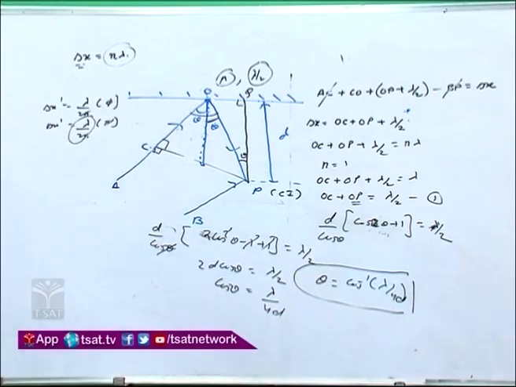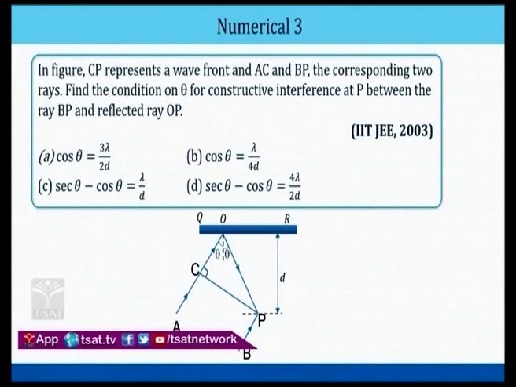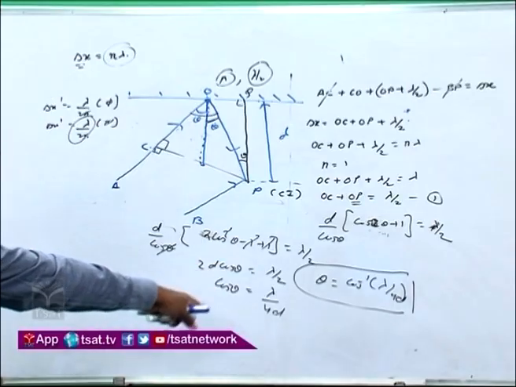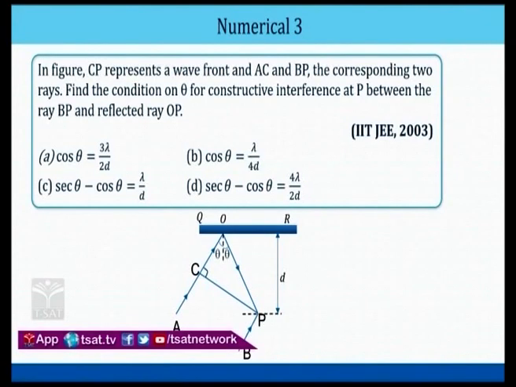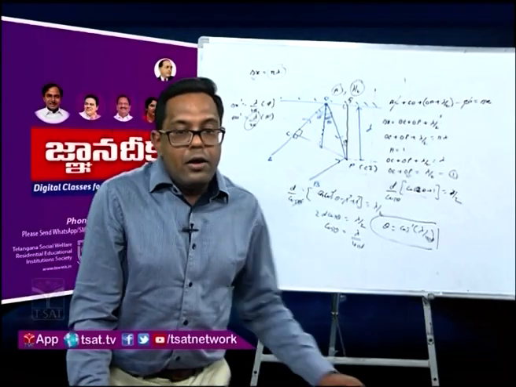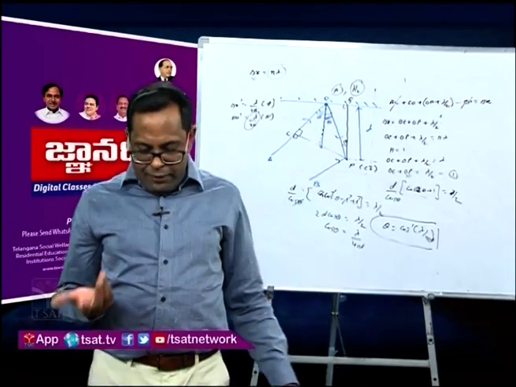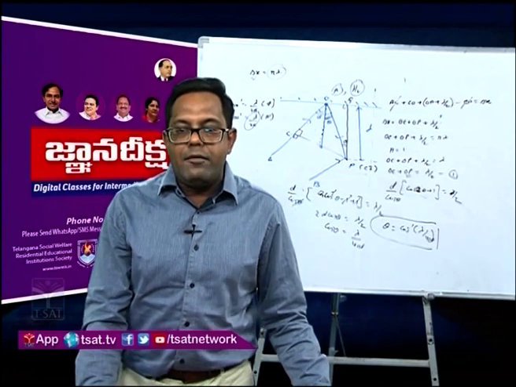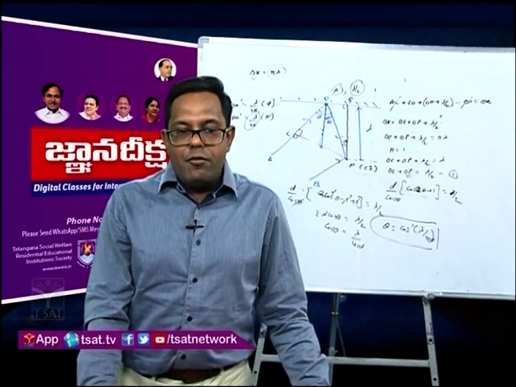Now you can come over here and see that cos theta is coming out to be lambda by 4d, or theta is equal to cos inverse lambda by 4d. Now you come to the options. Which option is correct? Cos theta is lambda by 4d. The B option is correct over here, and therefore we got this answer. This is again a very easy question that was asked in IIT JEE 2003. The answer B is correct.